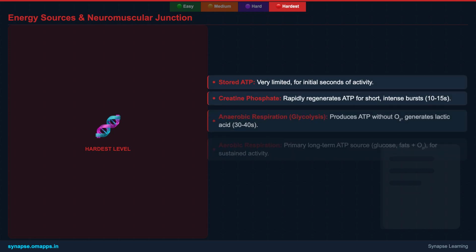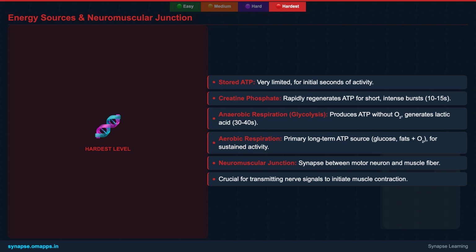Muscles are constantly working, and they need a continuous supply of energy. Let's look at the sophisticated ways our bodies generate ATP for muscle contraction. First, there's a very limited amount of stored ATP directly within muscle cells, enough for only a few seconds of activity. For short, intense bursts, like a quick sprint, the body utilizes creatine phosphate. This high-energy compound rapidly donates a phosphate group to ADP to regenerate ATP, providing energy for about 10 to 15 seconds.